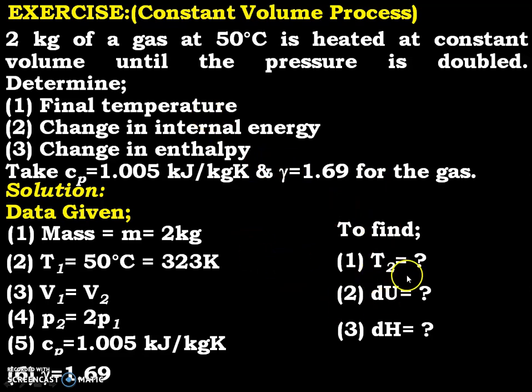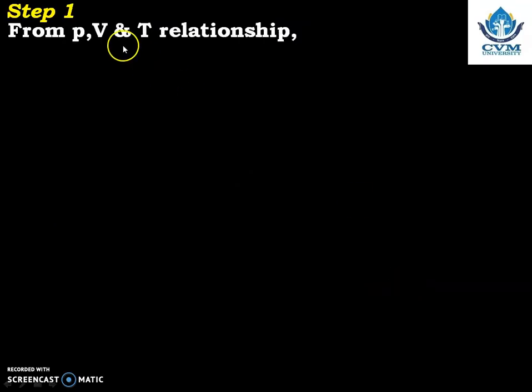How to calculate the final temperature? Again from the PVT relationship. What is the PVT relationship? P1 by T1 is equal to P2 by T2. Yes. Now we want to calculate T2. T1 is given. Have they given us P1 and P2? No. They have not given us P1 and P2 separately, but they have given us the ratio, that P2 is equal to 2P1.